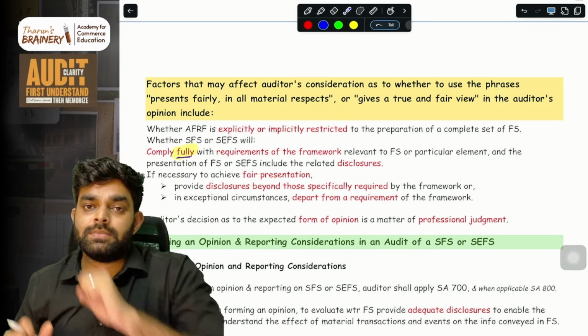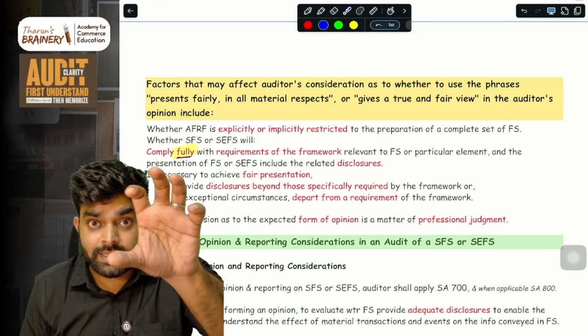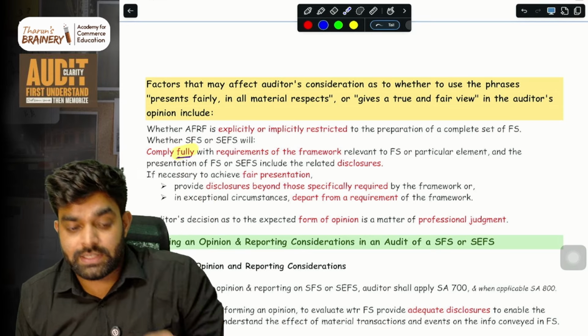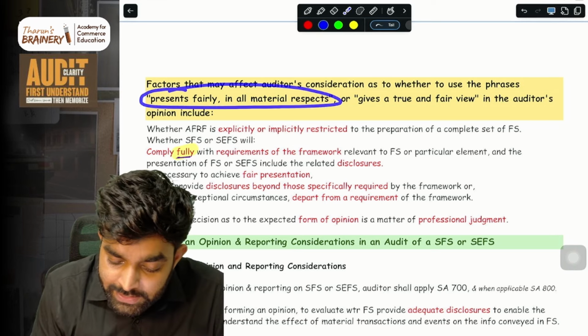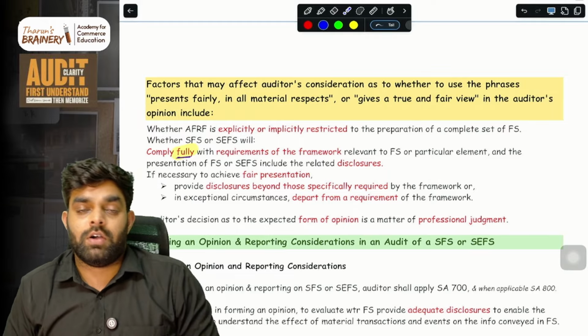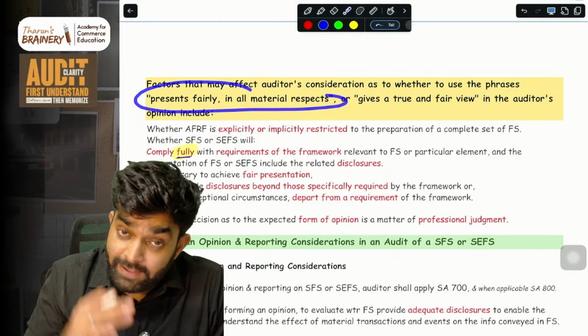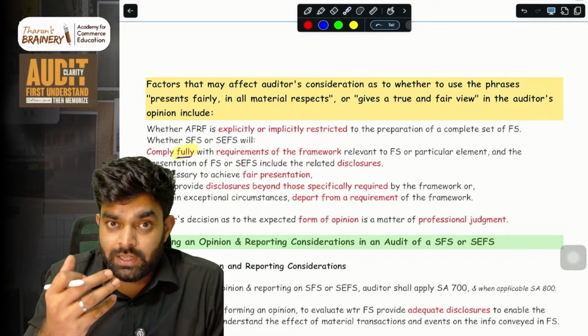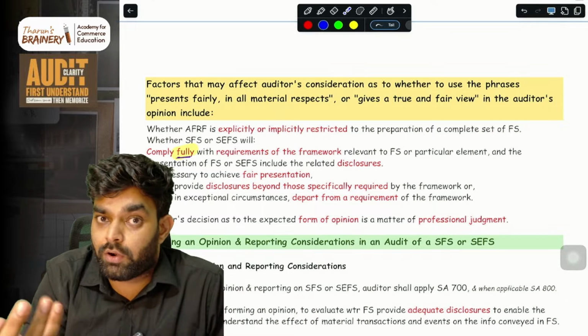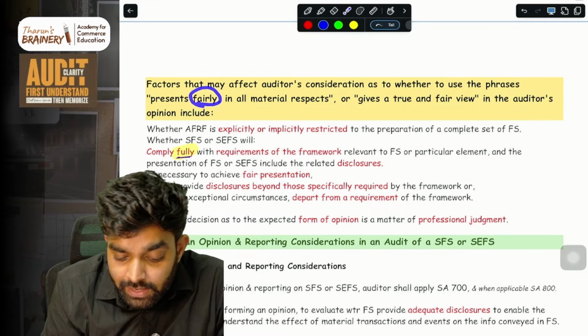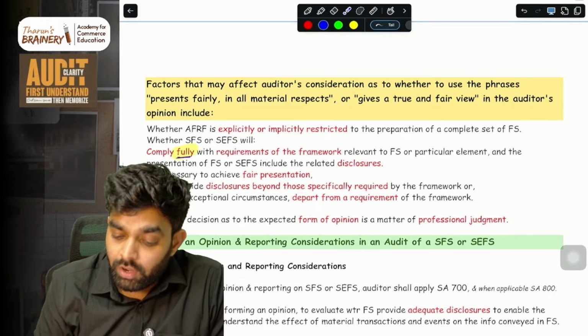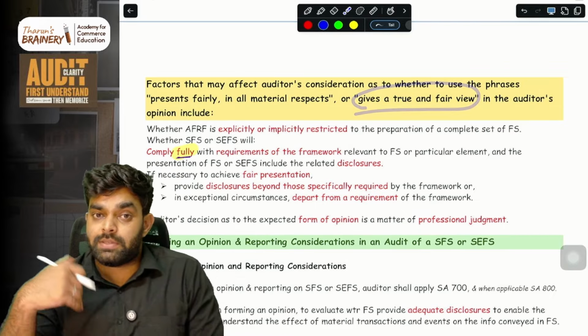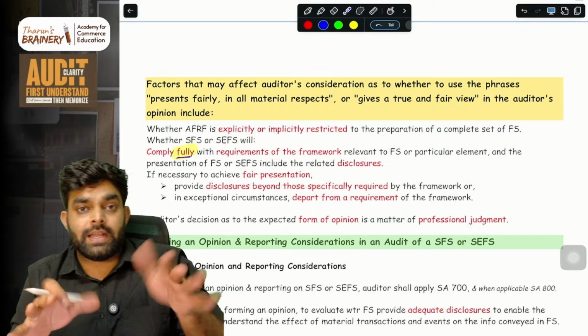So if you are using a fair presentation framework, then this sentence comes in the audit opinion: present fairly in all material respects, or the financial statements give a true and fair view. It is diplomatic and flexible.